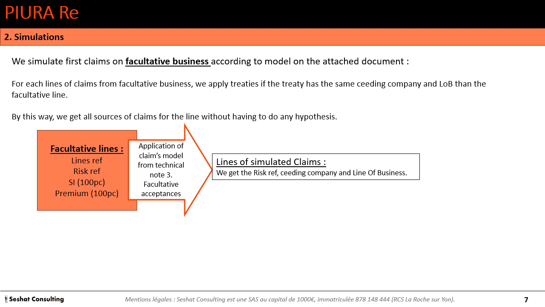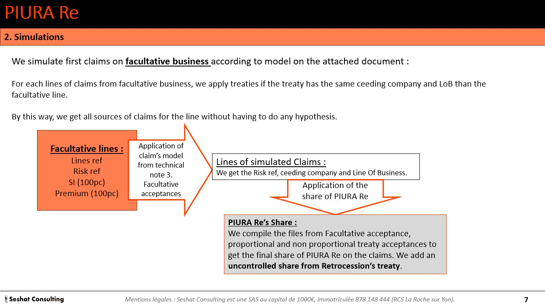And now we apply the share of PIURA by dealing with different files with the facultative lines and the treaty lines. So to get the PIURA shares, we compile the files from facultative acceptance, proportional and non-proportional treaties. And we add an uncontrolled share from retrocession treaties. We will deal with how we estimate this uncontrolled share later in this presentation.